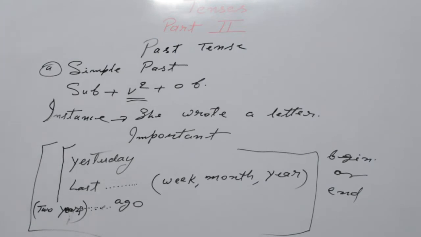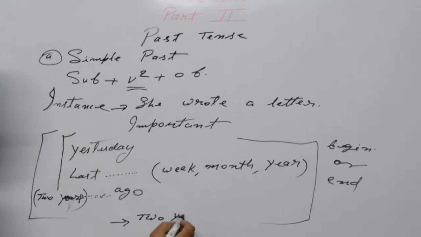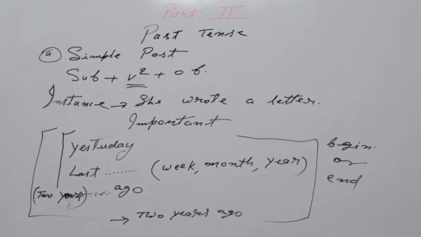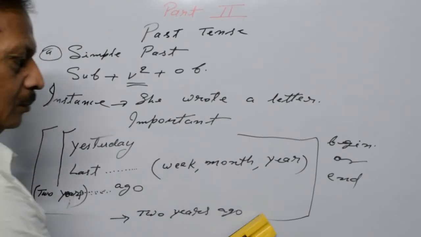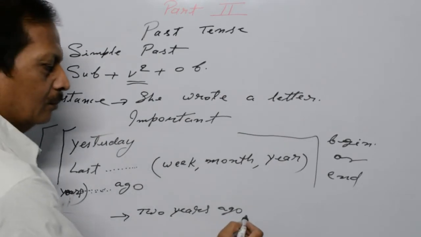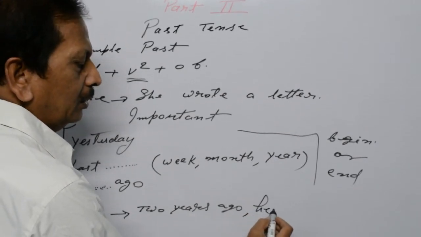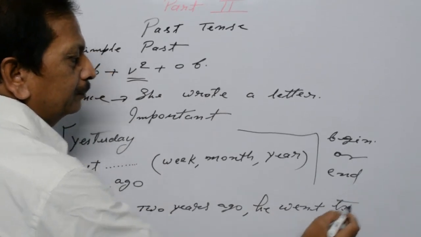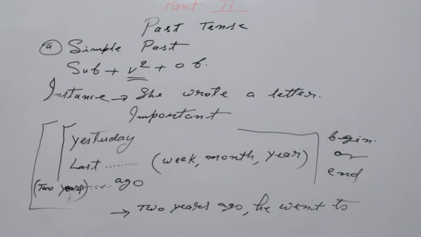You can take an instance for the same. Two years ago, he went to London.